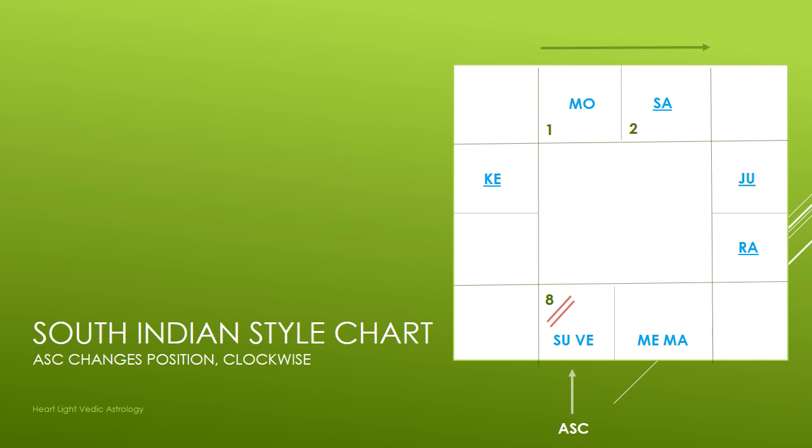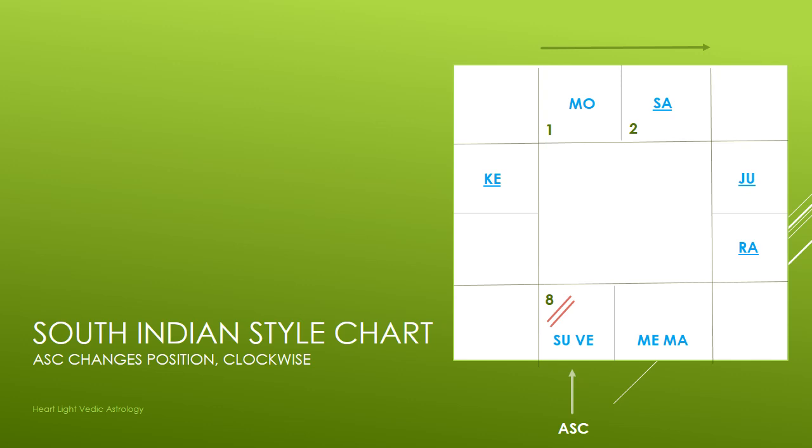Then you count clockwise, so the next square has a 2 in it. That's the second sign of the zodiac, which is Taurus. So Joe Biden has Moon in Aries, and he has Saturn in Taurus. The little line under the planet indications just means retrograde, which is not really relevant, but just in case you were wondering. It's not really relevant to the conversation today.